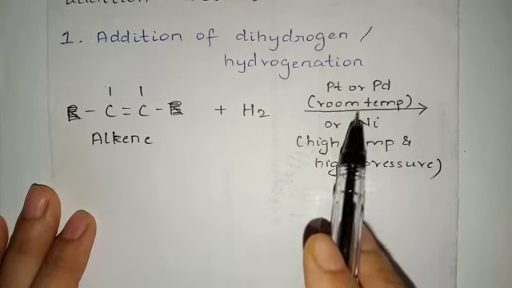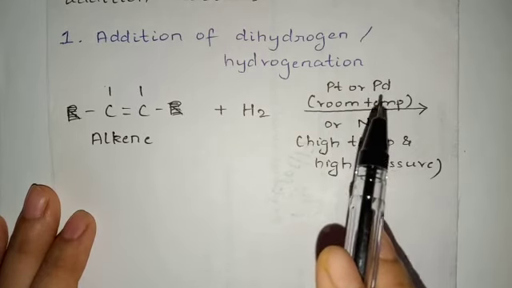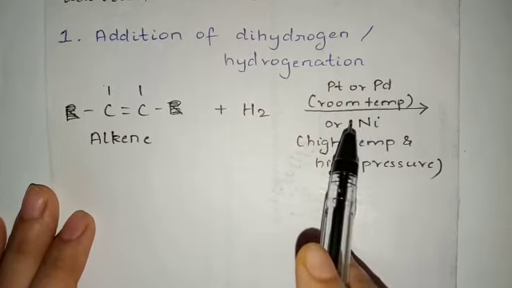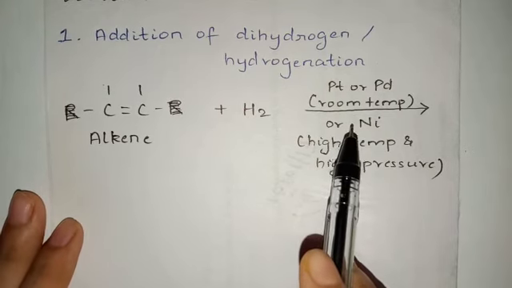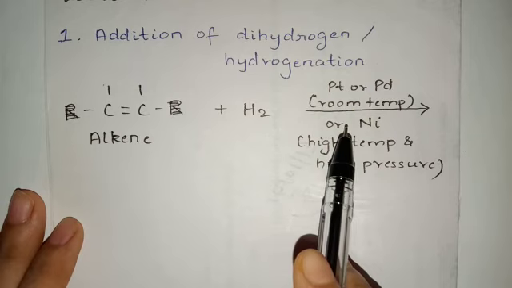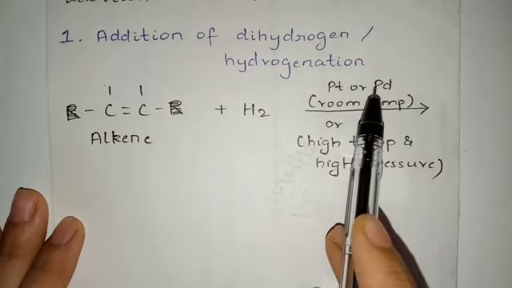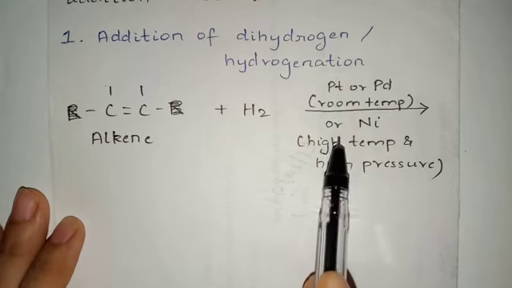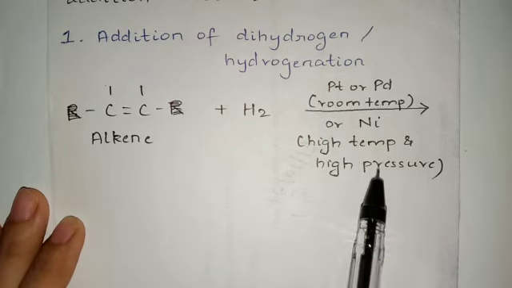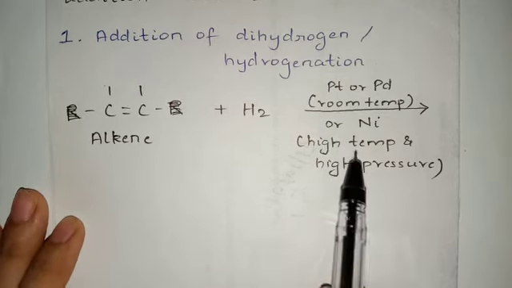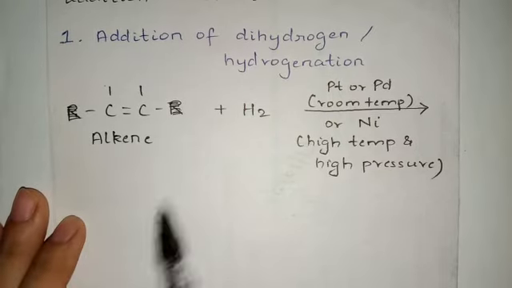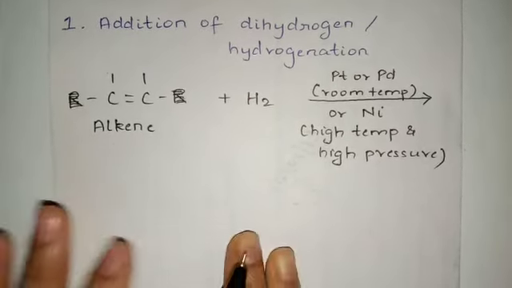Students, we have seen this in methods of preparation of alkanes, the very first method, from unsaturated hydrocarbons, where we do hydrogenation of alkenes and alkynes. The catalyst can be platinum or palladium at room temperature, or nickel at high temperature and high pressure. You can use any one of the catalysts. You already know this reaction, still I'll just explain quickly what is going to happen.